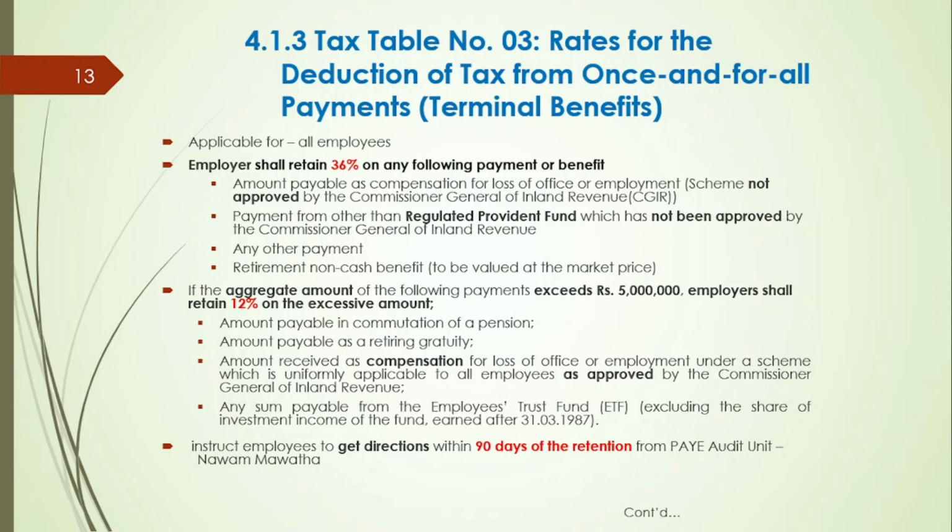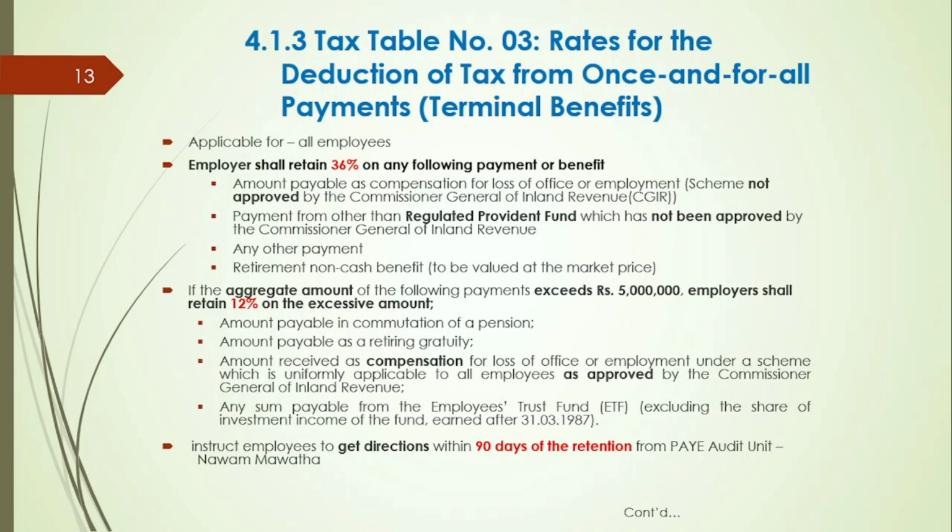If the aggregate amount of commuted pension, retiring gratuity, compensation for the loss of office or employment under a scheme that has been approved by the CGIR as a uniform scheme, any sum payable from the ETF exceeds 5 million rupees, employer shall retain 12% on the excessive amount.